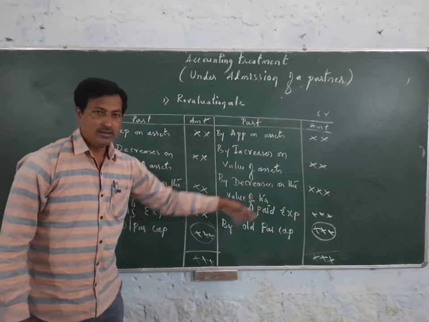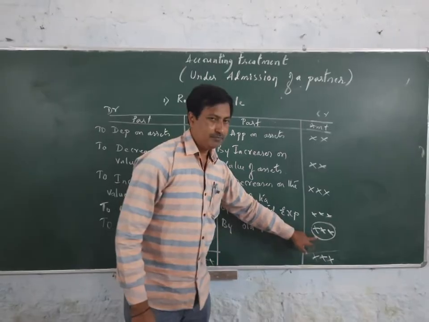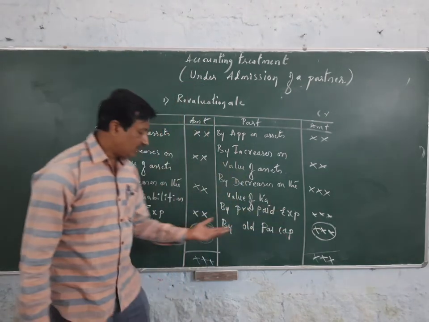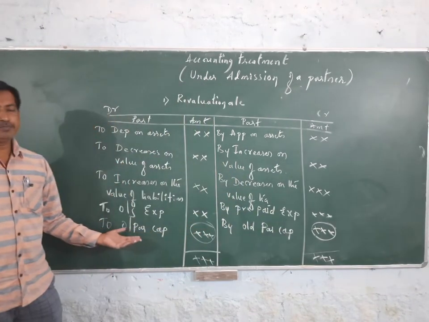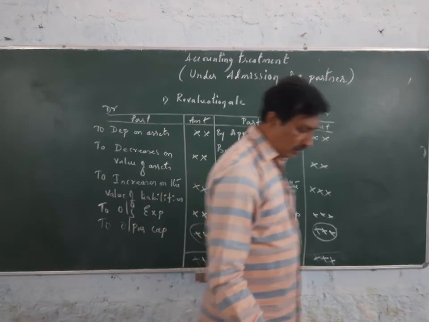Both will not arise simultaneously. Either a profit or a loss will arise. If there is a loss, it will be transferred to the old partners' capital accounts. If there is a profit, again it will be transferred to the old partners' capital accounts. In this way, the revaluation account is prepared.